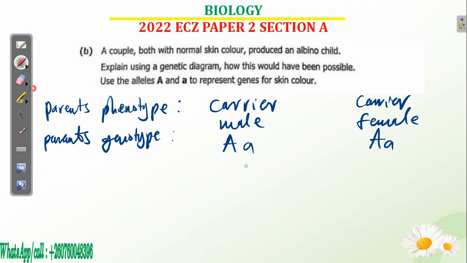So once you're done with that, the first thing you need to write is gametes. There is a split into gametes, and then you also indicate X, which means they are mating, crossing here, the male as well as the female. We want to see the outcome for the offspring, because these two produced what? An albino. So we want to see how that albino came about.